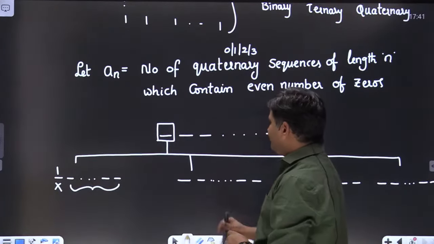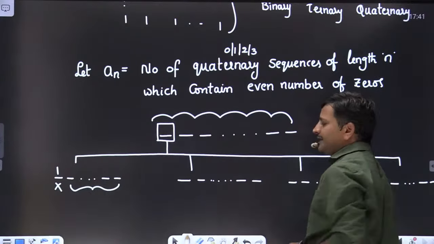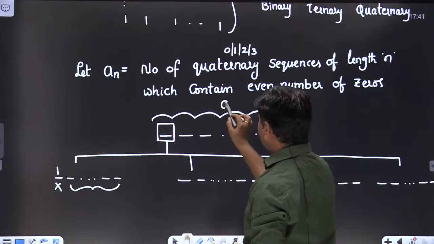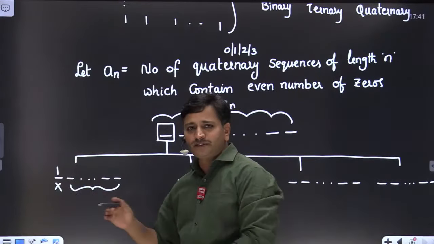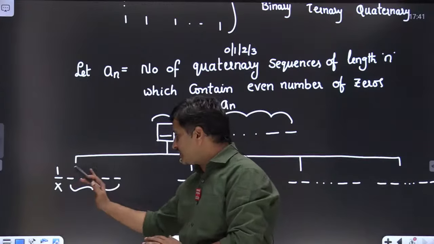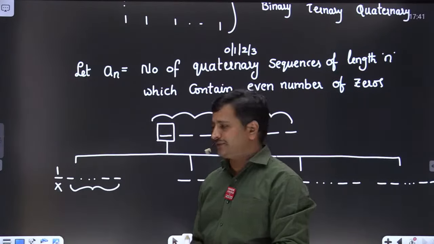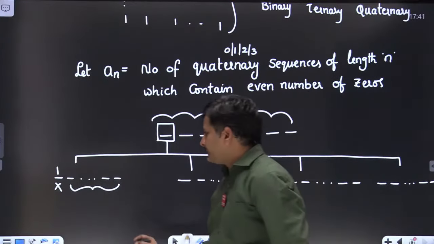Okay, if we expect an even number of zeros in a sequence of length n, we are defining it as an. Now if the first bit is 1, that first bit is completely wasted because we are not having an even number of zeros here. From the rest of the n minus 1 bits, I am expecting an even number of zeros. Therefore, how to write in the form of notation?